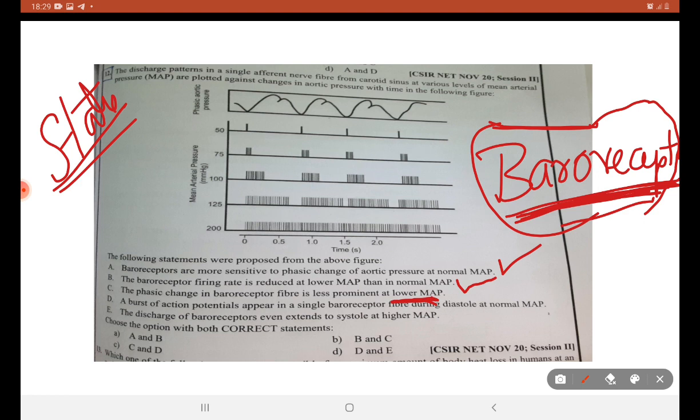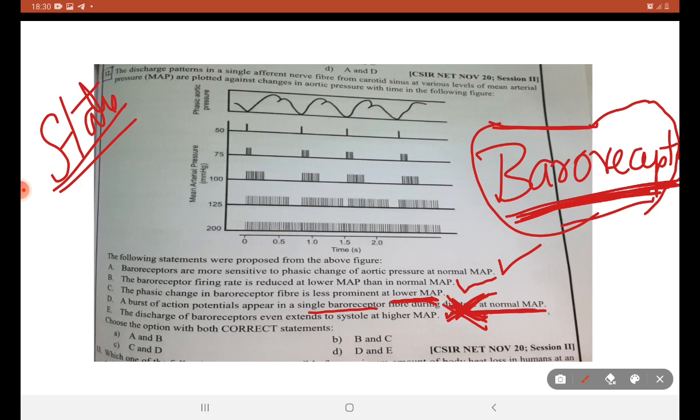Yes, because baroreceptors are fired when there is a very big change in the blood pressure. Burst of action potentials appear in a single baroreceptor fiber during diastole at normal pressure. No, diastole leads to relaxation, so baroreceptors will not be fired.